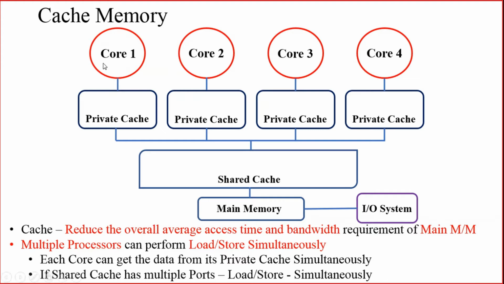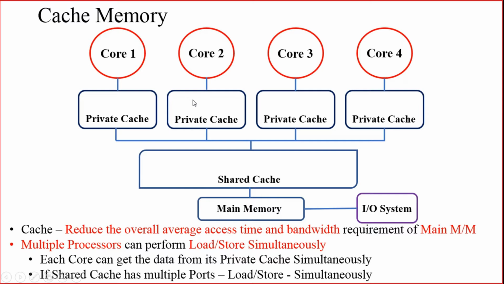Instead of accessing the data from the main memory, since it has a private cache and a shared cache, each core can access the data from the private cache. If the private cache does not have the data, then a cache miss will happen, so that it can go and take the data from the shared cache.